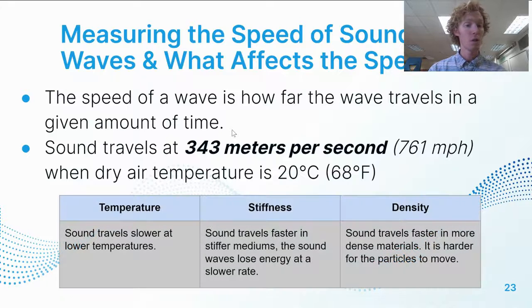Some of those factors are going to be temperature, because sound travels slower at lower temperatures. That's why in the winter, sound is actually going to travel slower than it does during the summer when the temperature is higher. Stiffness. Like if you have those two telephone cups connected by a string, if it's a stiff string, the sound is going to be able to travel faster and easier because it's not going to lose as much energy as if it was a loose string. And lastly, we have density. As the particles of a material are more packed together, they're going to be able to transfer that sound easier and faster. So the speed of sound travels faster when you have a higher density.